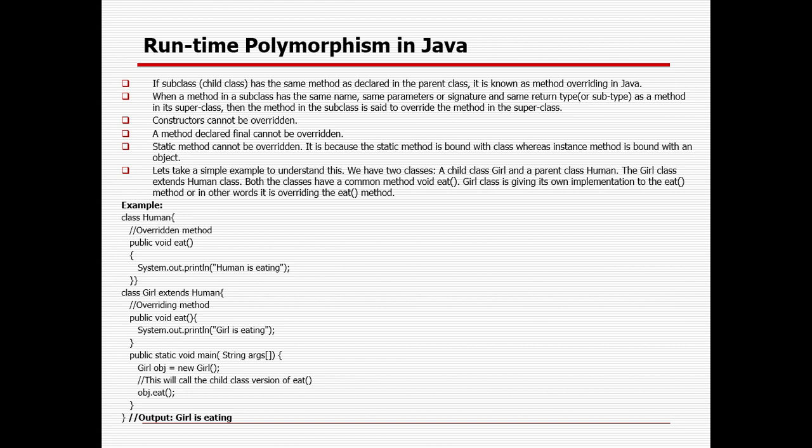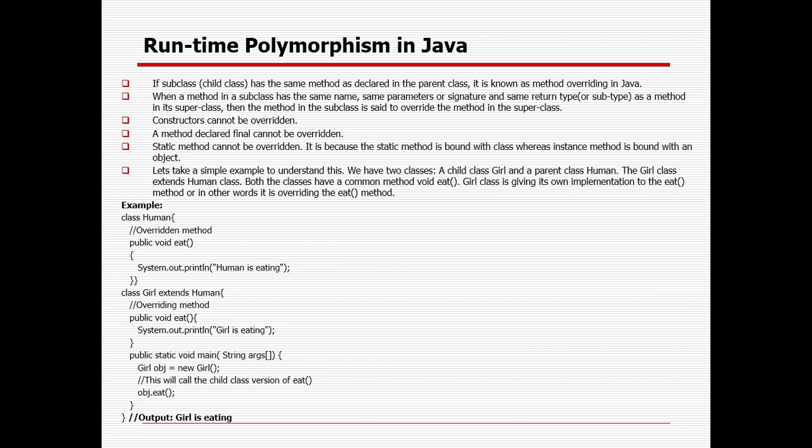Since you already extended, you and your child are accessing the same eat method, but Java or any language will be confused when you call that eat method. Which one will it consider, your food habit of fish, chicken, or rice, or the baby food? That is runtime polymorphism.